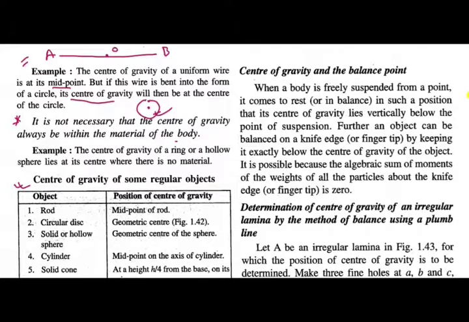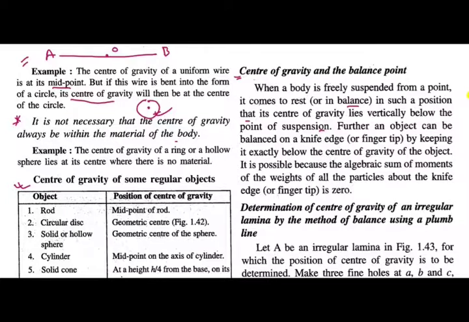Center of gravity and the balance point. When a body is freely suspended from a point, it comes to rest in such a position that its center of gravity lies vertically below the point of suspension.